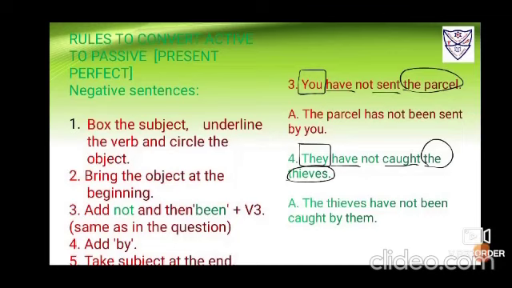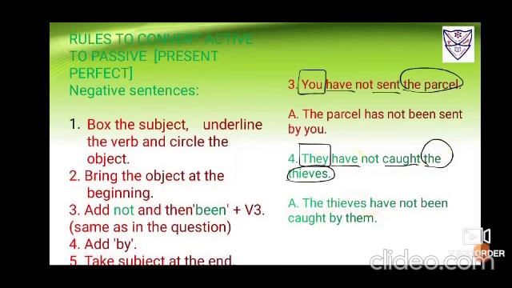Number 4, they have not caught the thieves. So they is the subject, box it. Have caught is the verb, underline it. The thieves is the object, so we have to circle it. Bring the object at the beginning, so bring the thieves ahead. Because it is plural, so I'll be using have.